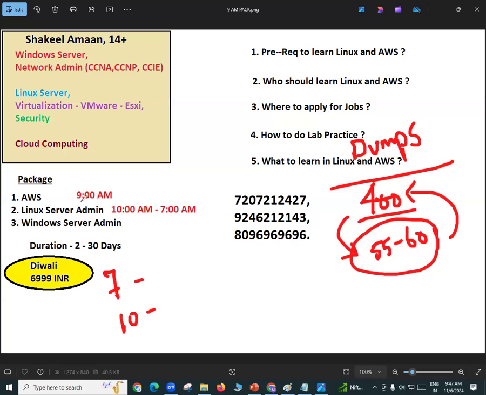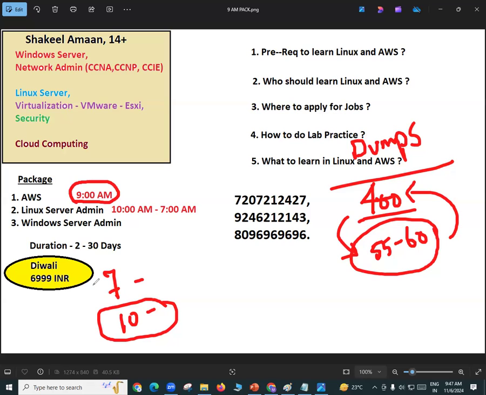But listen, my friend, at 9 a.m. is our AWS. In case it is not possible for you to come at 10 a.m., maybe you can come in an evening batch, or in some other batch which may start after 15 or 20 days. That is a possibility. Evening is a little difficult, because from 10 we would be occupied with office work. I would generally prefer morning hours. That is the reason why I'm asking you.